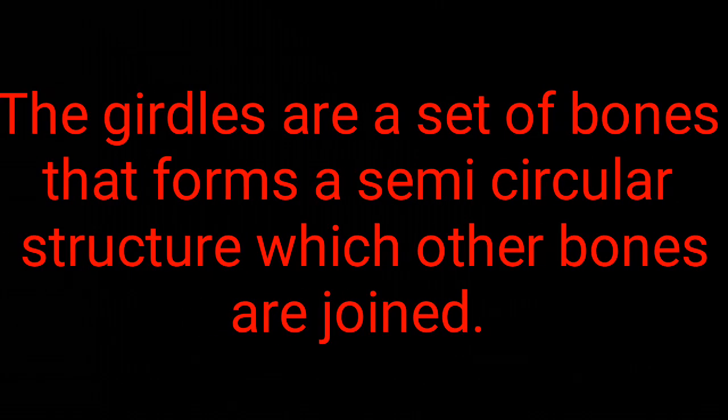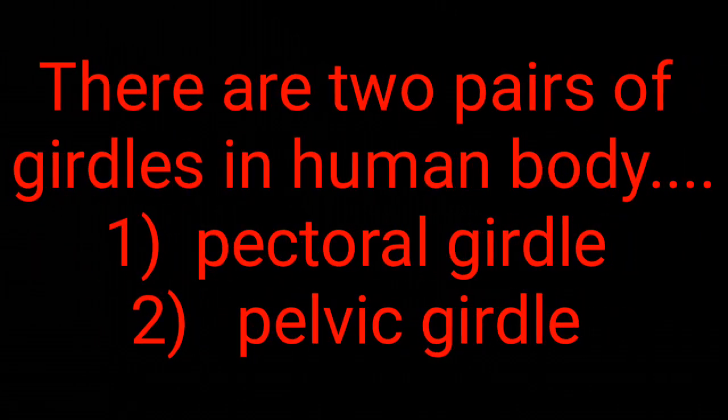Girdles. The girdles are a set of bones that form a semicircular structure to which other bones are joined. There are two pairs of girdles in human body. One pectoral girdle and two pelvic girdle.